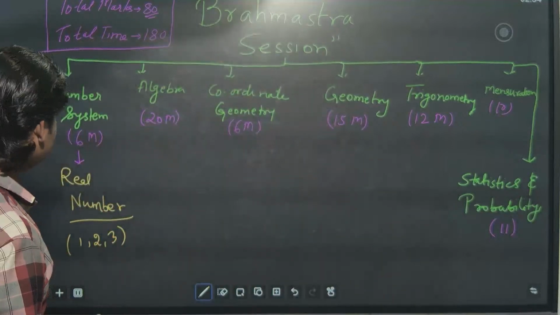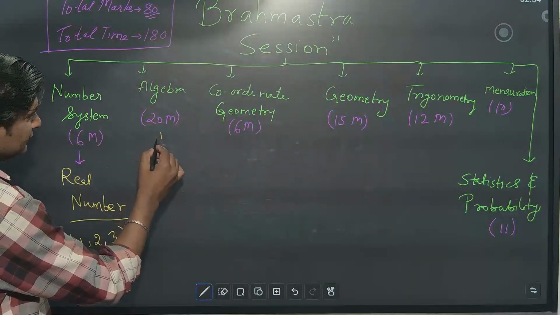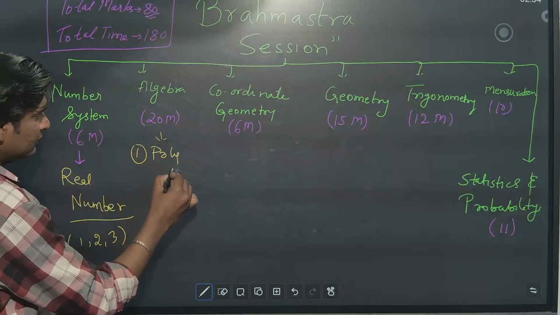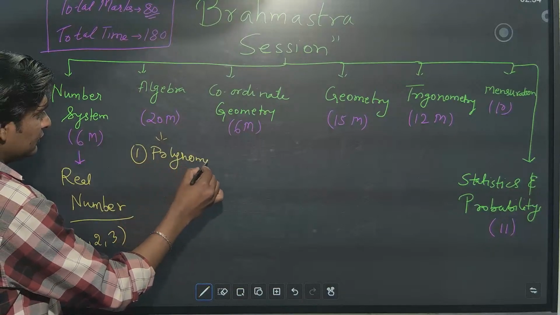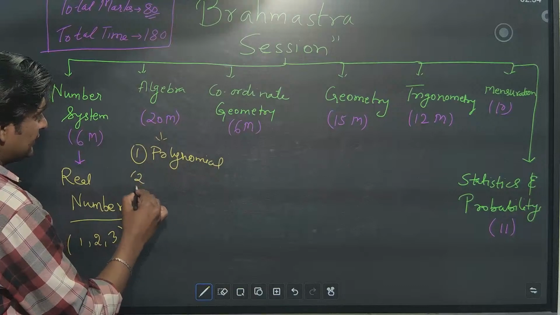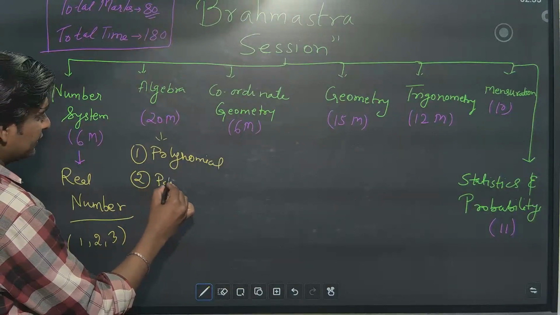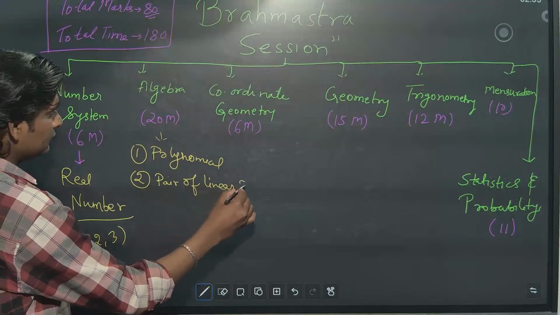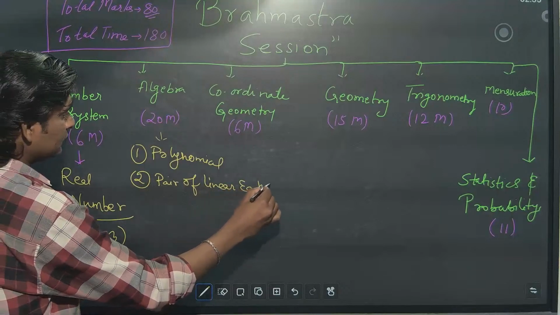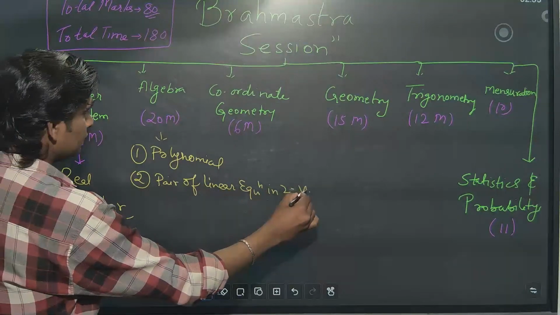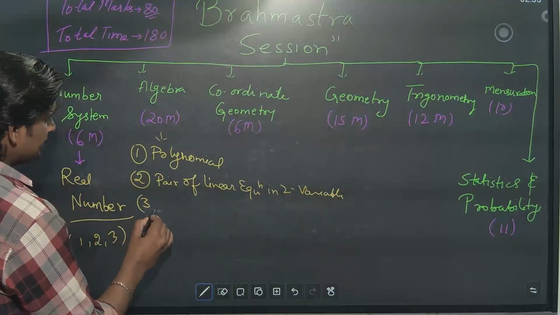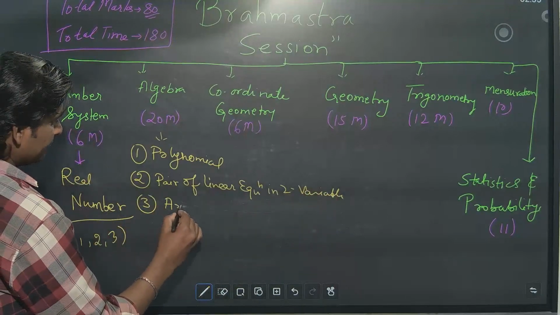Now, algebra carries 4 chapters. First, it is polynomials. Second, it is pair of linear equations in 2 variables. Third is arithmetic progression.